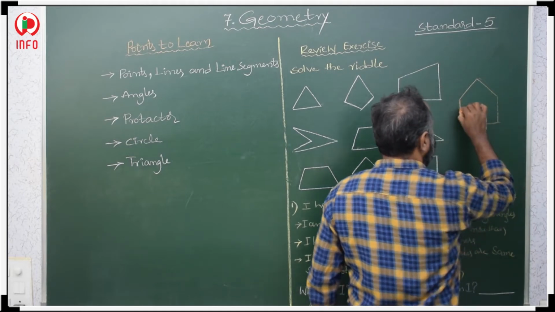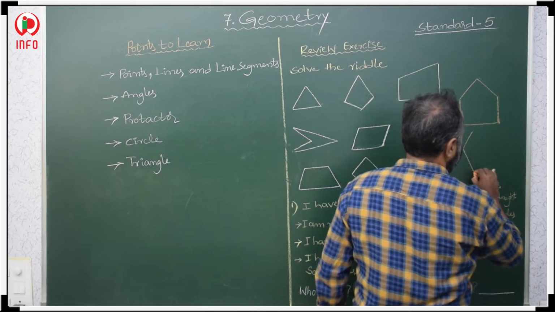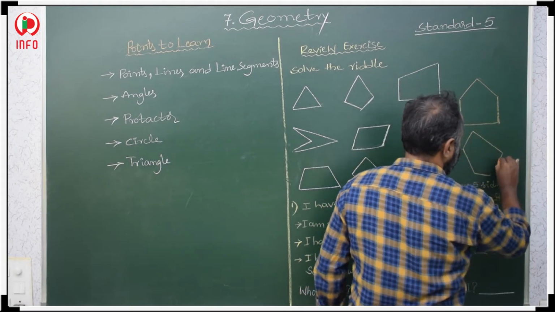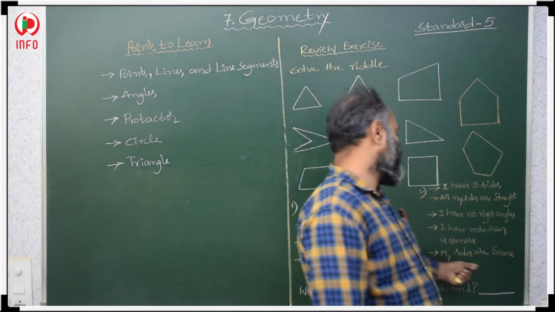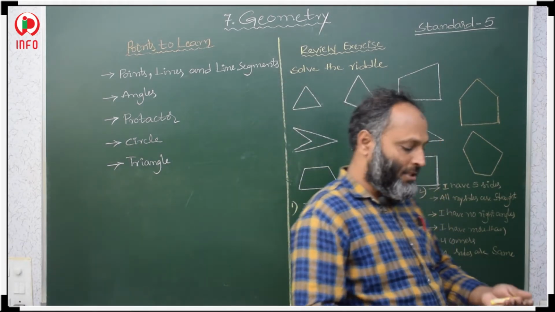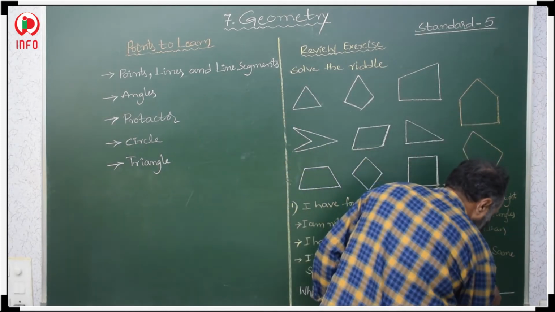All five sides are equal in length, so it is regular. Otherwise it is irregular. If all my sides are the same length, this is a pentagon, a regular pentagon.